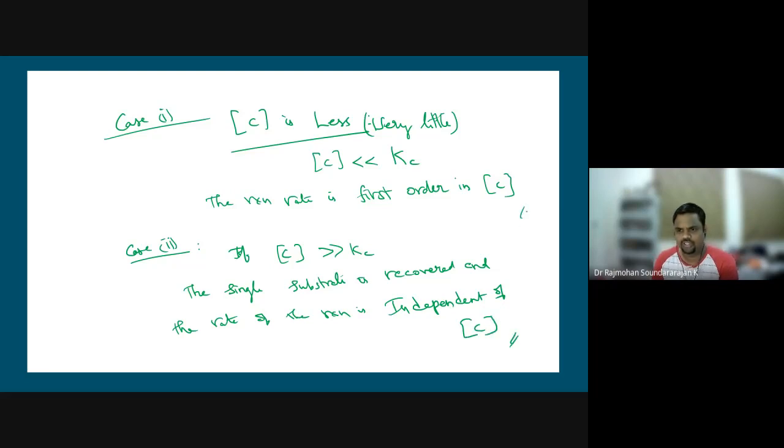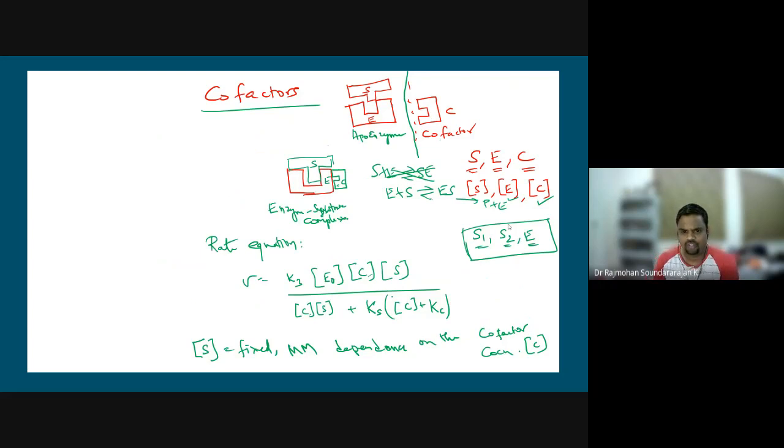Okay, so these are the two cases we have for this given rate equation.